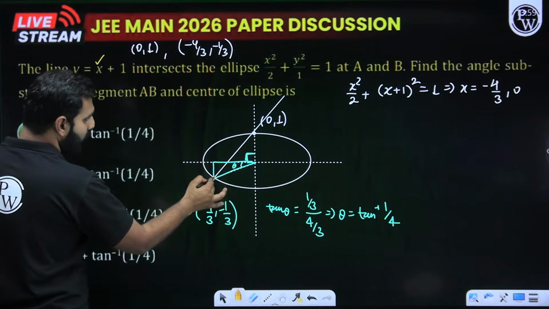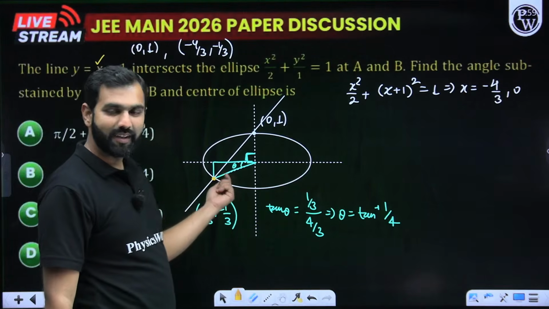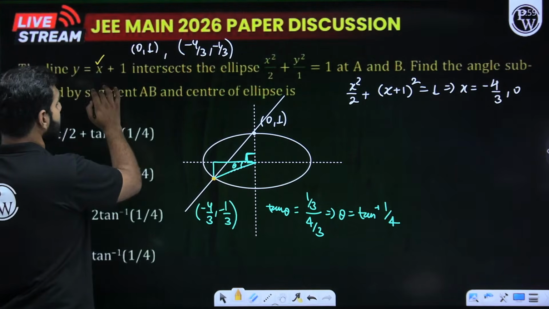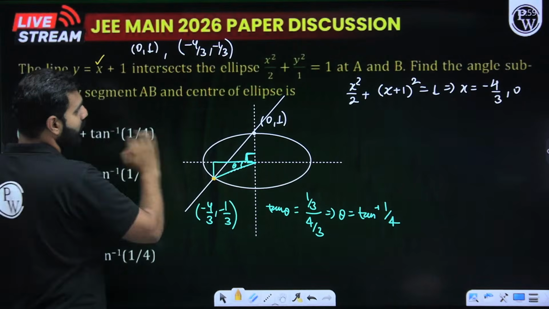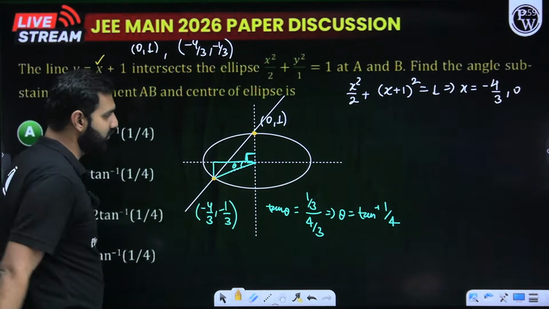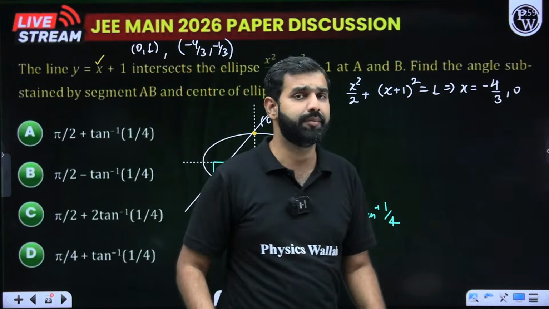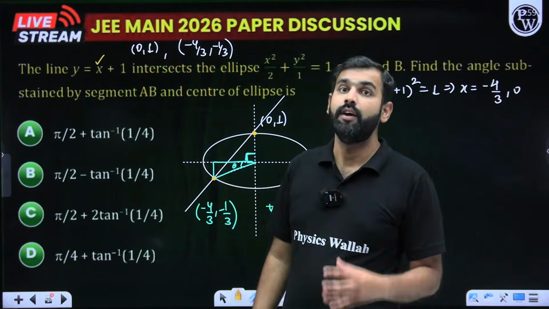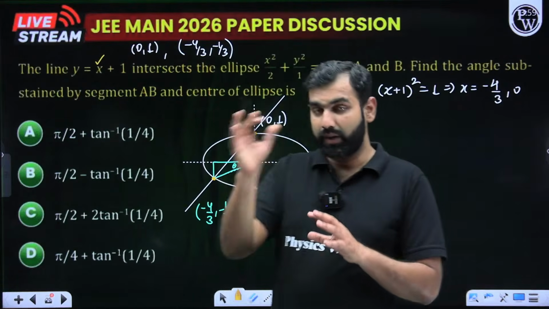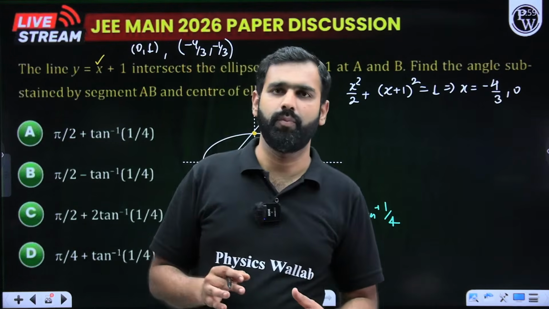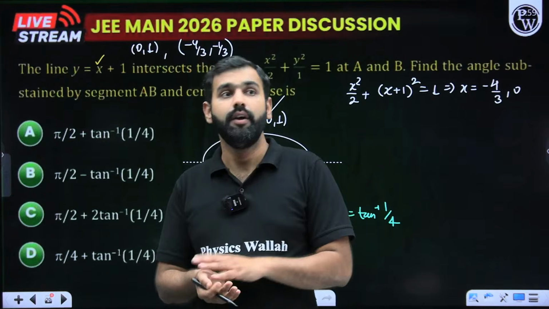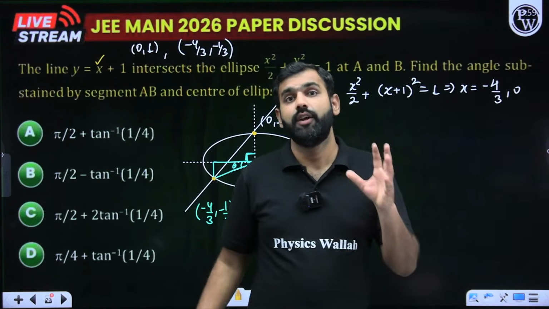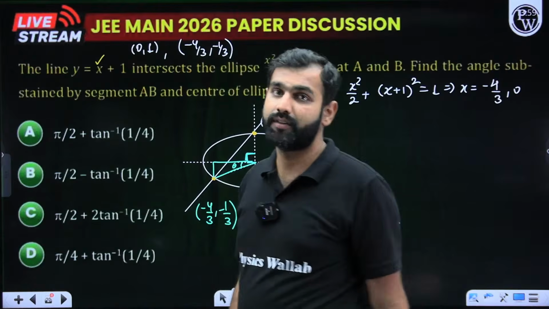So there will be a point of intersection of this ellipse and the line in the third quadrant. And the line, when you replace x by 0, gives you y as 1. So (0, 1) will be the next point of intersection between the ellipse and the line. It is always advised to our students in our classes that in coordinate geometry, while drawing the figure, try to be as accurate as possible, because the clarity you have with the figure gives you more freedom to visualize or figure out your answer better.